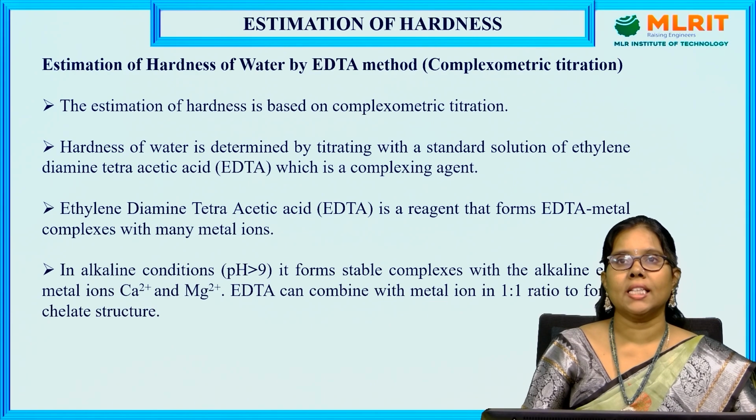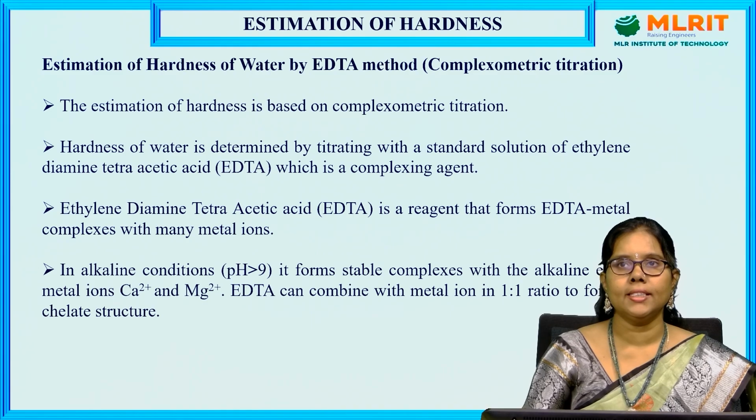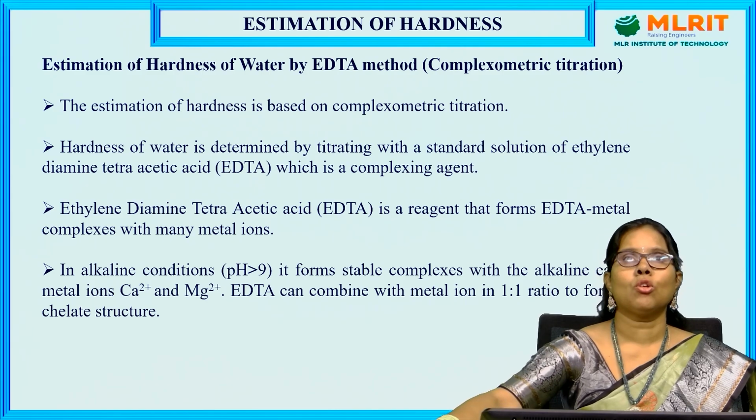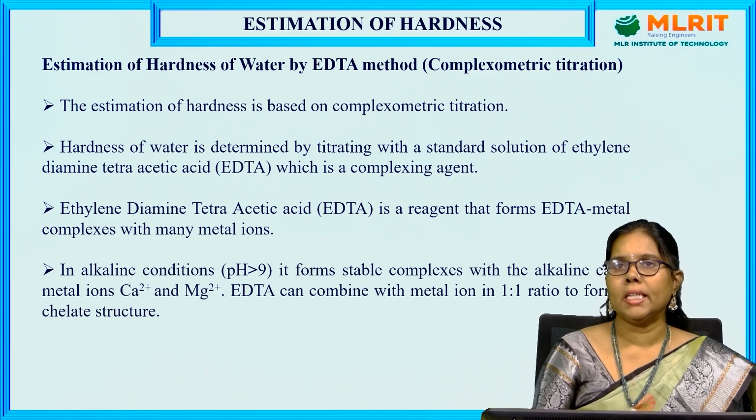In the previous class, we discussed hardness, types of hardness, temporary and permanent hardness, and how to calculate the temporary and permanent hardness in terms of CaCO3 equivalent. Now we are going to do the estimation of hardness in the laboratory by using volumetric analysis with the help of EDTA. So we are going to determine the hardness of water within the laboratory for our samples. So, estimation of total hardness of water by EDTA method.